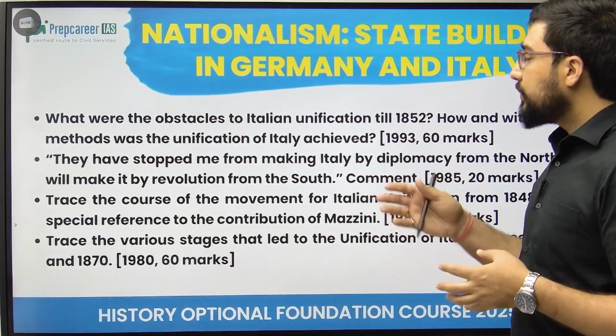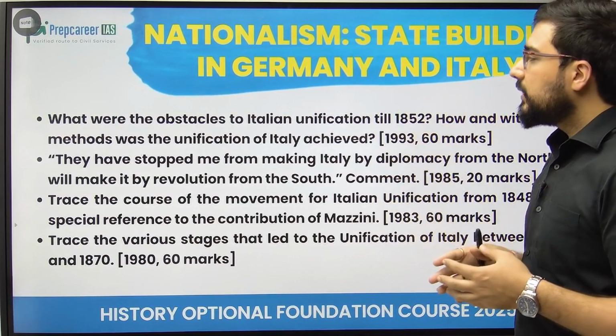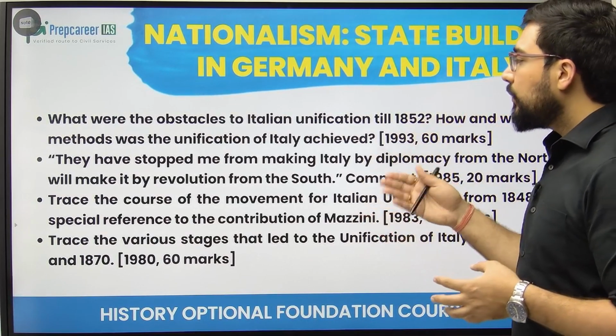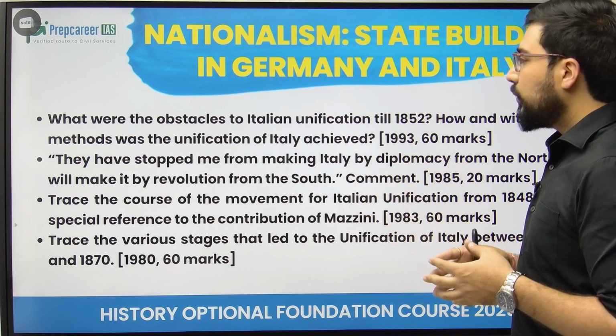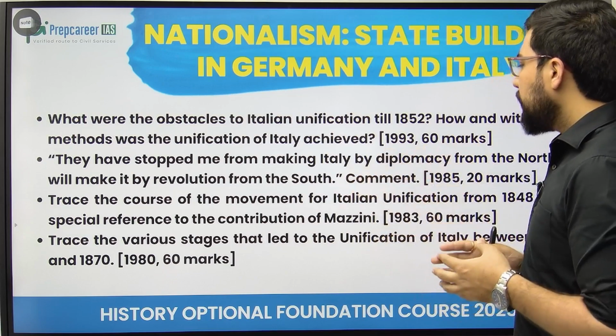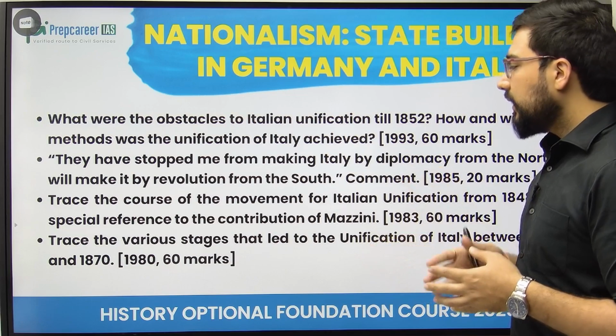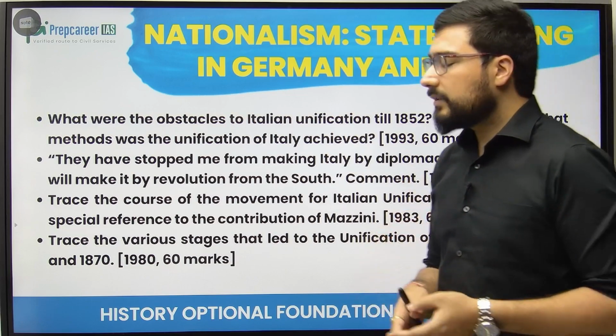Then what were the obstacles in front of Italian unification till 1852, and with what methods was the unification achieved? They have stopped me from making Italy by diplomacy from north, I'll make it by revolution from south. Same, the role of Cavour. Trace the course of the movement of Italian unification from 1848 to 1870. Then trace the various stages. यही सेम क्वेश्चन इस बार आ गया, trace the various stages.